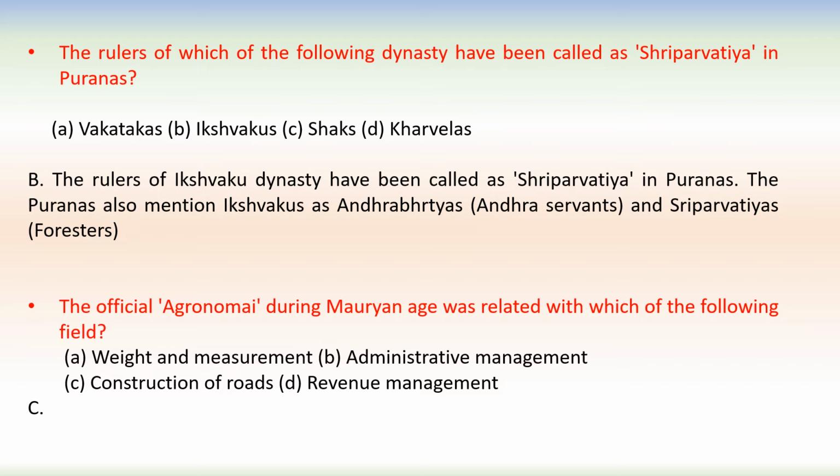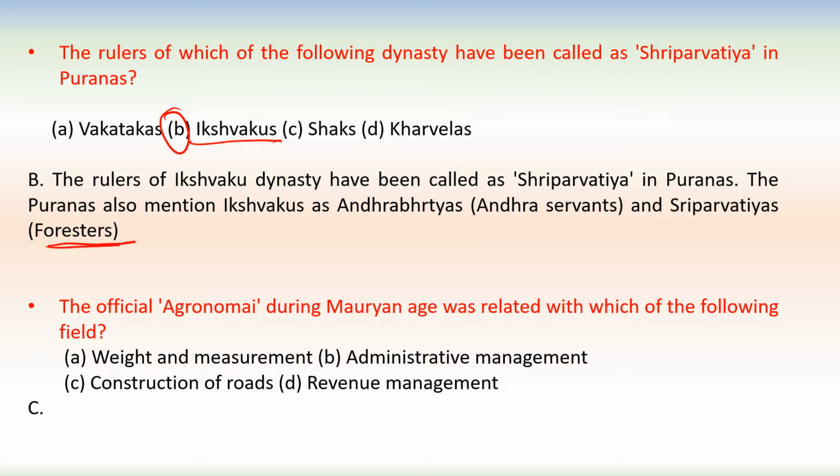Next question is, the rulers of which of the following dynasties have been called Shri Parvatiya in the Puranas? It was the Ikshvakus dynasty that was called Shri Parvatiya, and the meaning of Shri Parvatiya is forester.